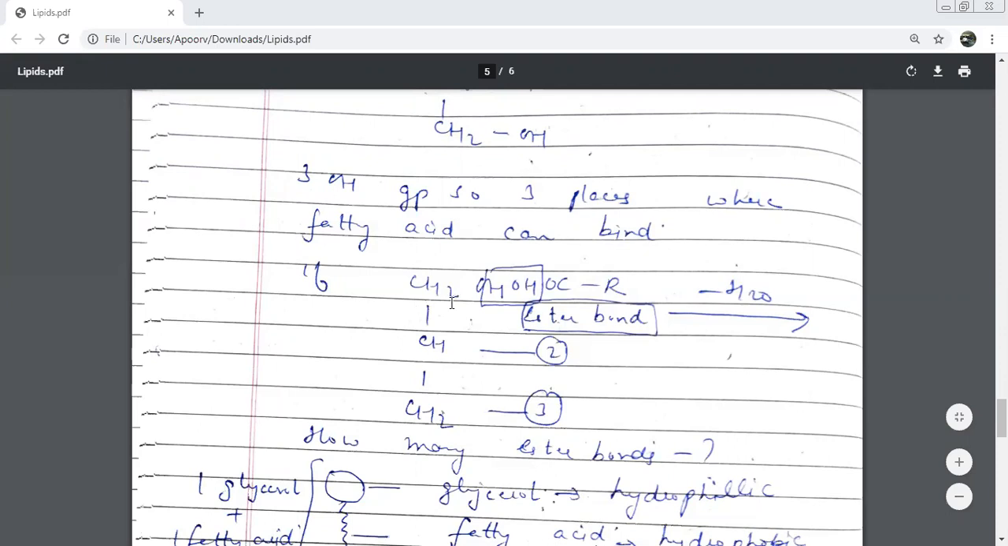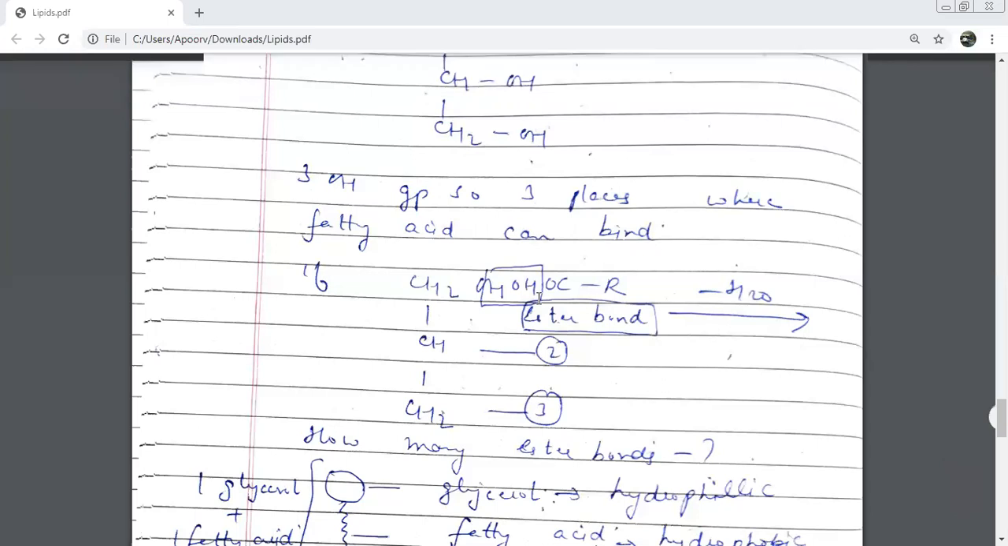If you see when it is combining, this is your alcohol, glycerol, and this is your fatty acid, RCOOH. CH2OH is coming from alcohol. See this very carefully. CH2OH is your alcohol part, and RCOOH is what? Carboxyl group. This entire thing is your fatty acid. RCOOH is your fatty acid. So glycerol with fatty acid.